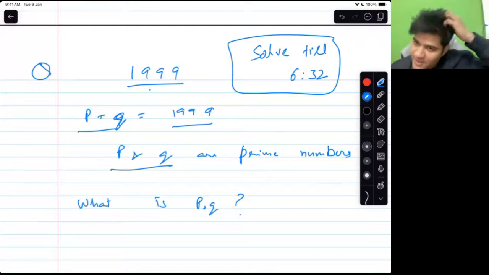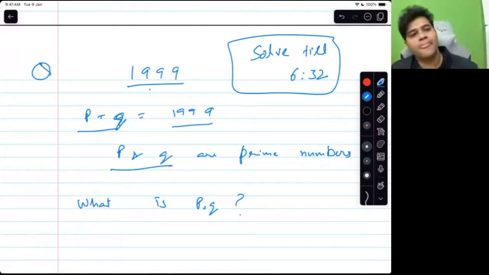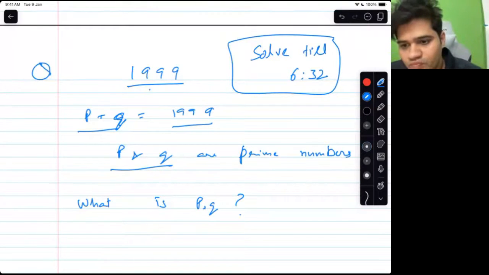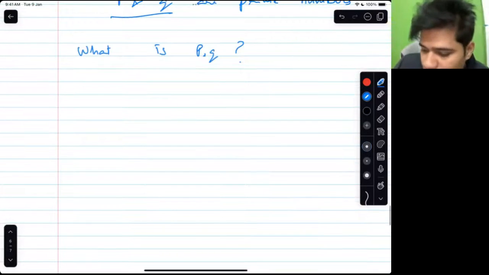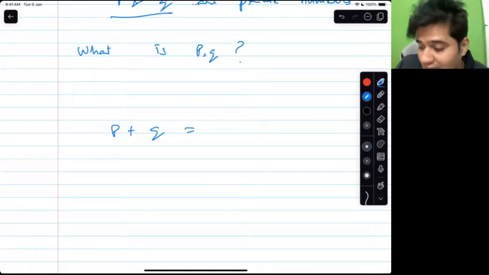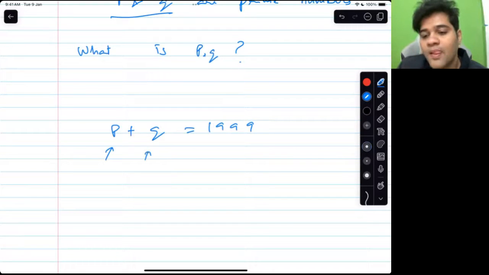Mayank, correct. Shubh, incorrect. Ashutosh, incorrect. 7 plus 11 is not 1999, no? Arush, correct. Alright, let's solve it together. See, P plus Q is 1999. And it is told that P and Q are prime.